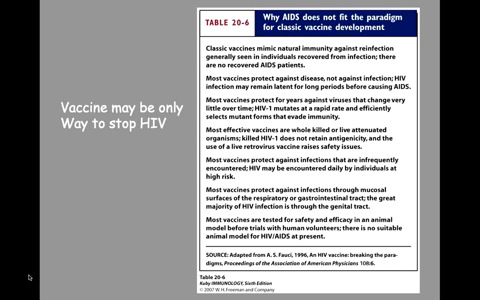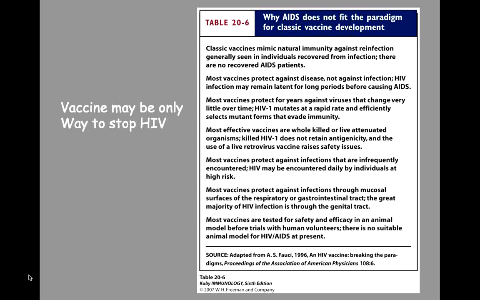Every copy of the virus and every infected cell, including the latently infected cells, must be eradicated from the host. However, without complete eradication, an HIV vaccine may benefit the infected individuals only. Therefore, such a vaccine would help to control the spread of infection but would not be able to eliminate the infection.